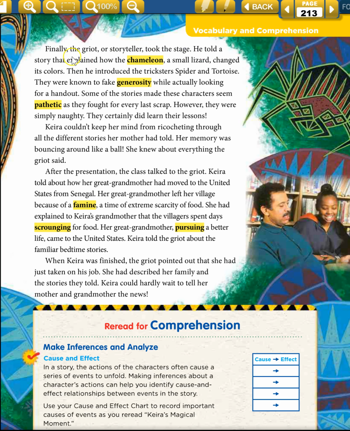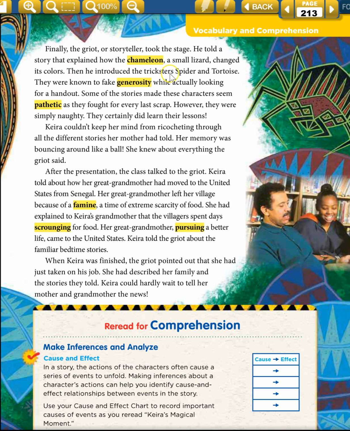Okay, turning the page, 213. Finally, the griot, or storyteller, took the stage. He told a story that explained how the chameleon, a small lizard, here's a restatement, it uses the word chameleon, and then a comma, and then it restates what a chameleon is. A small lizard changed its colors.